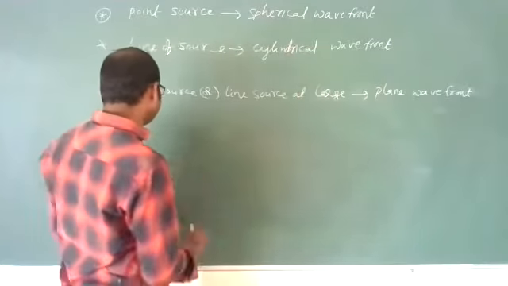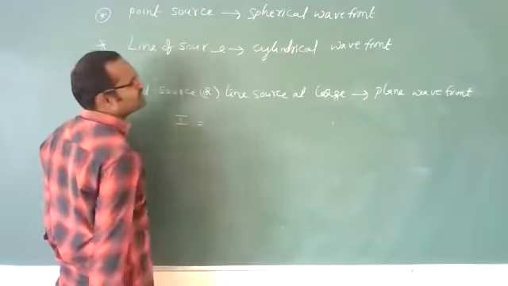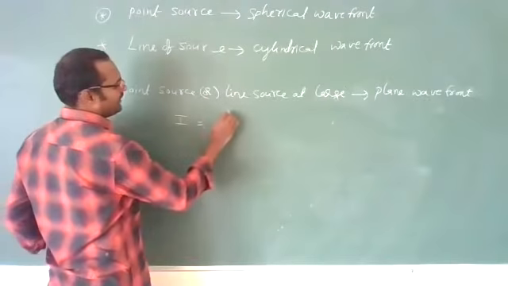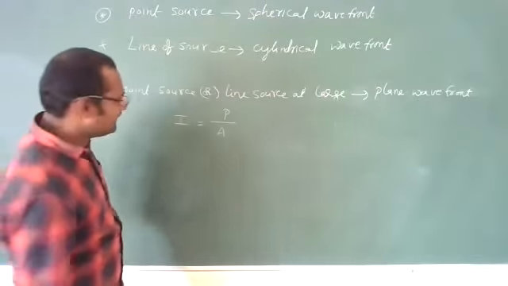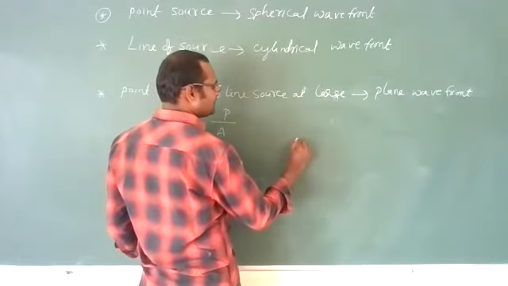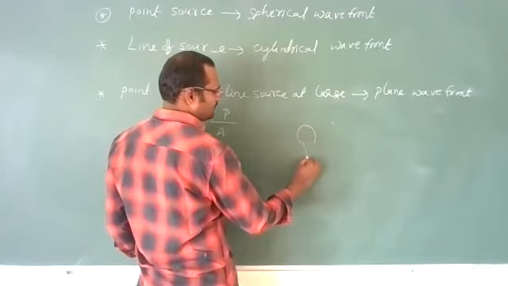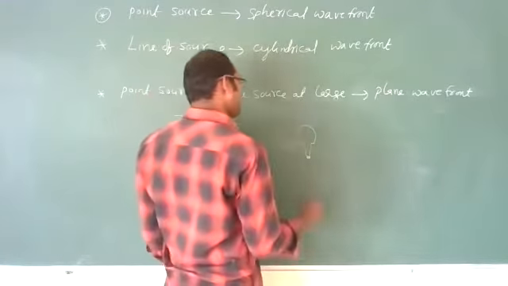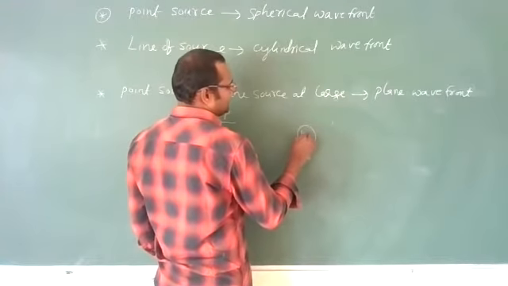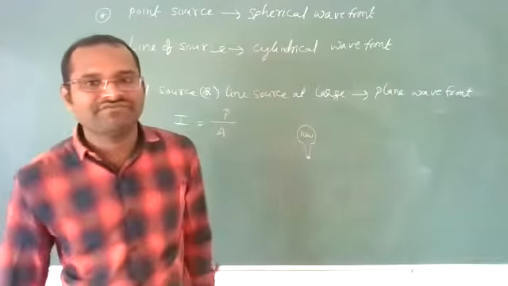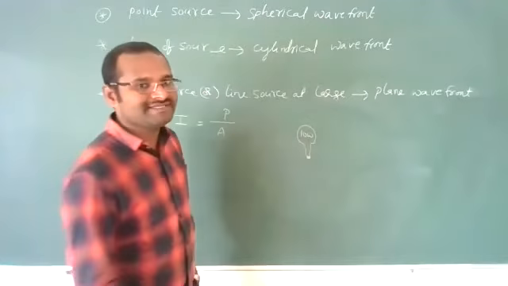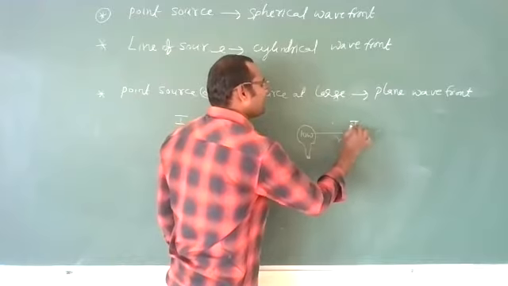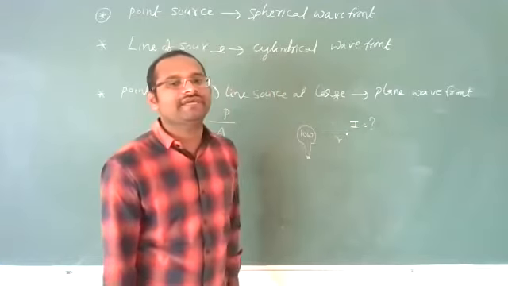Let us see. We know that intensity I is equal to, already we have discussed this point, intensity is nothing but power upon area. Let us imagine that here there is a light, a bulb. Let us imagine this bulb is 10 watt. The power of the bulb is 10 watts. Then at a particular distance R, how much intensity of light can you get?